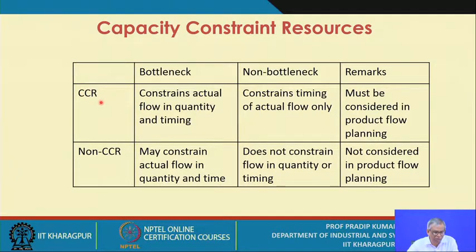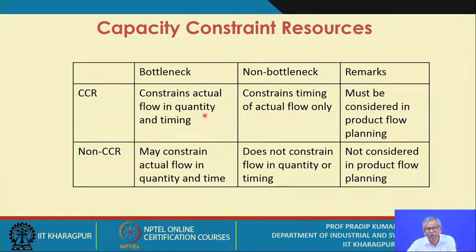The resources could be CCR, resources could be non-CCR. Now the resources could be bottleneck or non-bottleneck. If it is a CCR and if it is a bottleneck, then the constraints affect the actual flow in quantity and timing both, whereas here the constraints are affecting the timing of actual flow only.